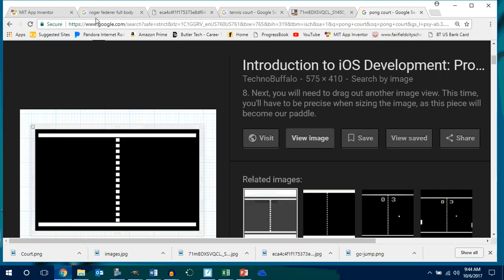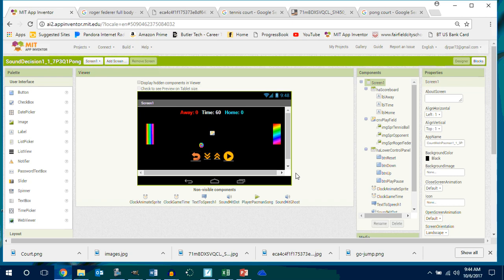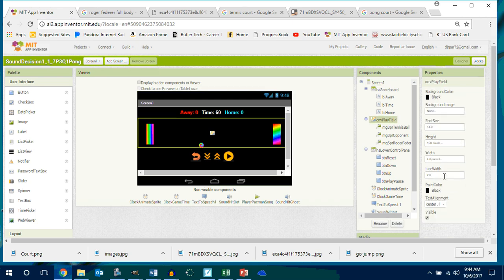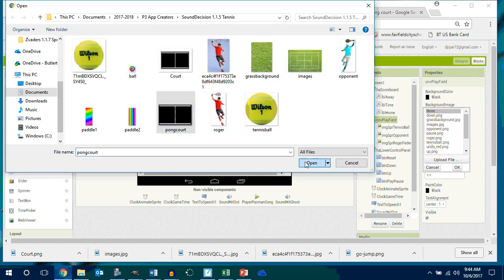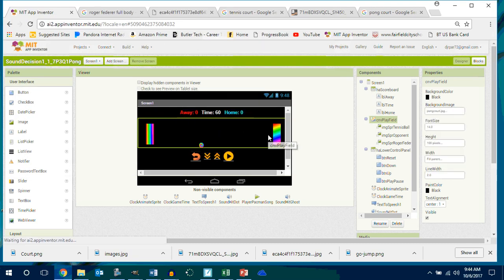Go into here, MIT. You go into your canvas playfield. You go into your background image. You upload. You choose a file. You go get your Pong court. You hit OK, and boom, I got a Pong court in here. All right.